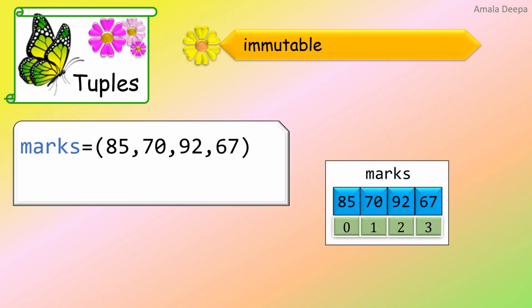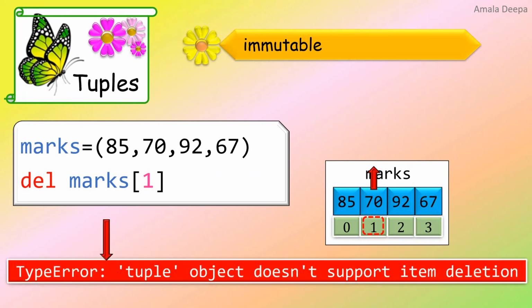Marks is a tuple. Suppose I want to delete the element 70, which is at index position 1. By using the del command, I will write del space marks within square bracket 1. 1 is the index value. This statement throws an error.